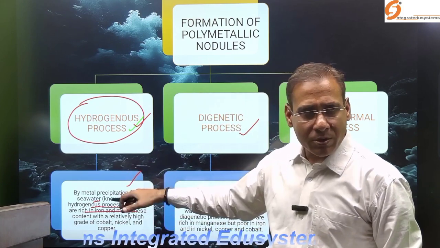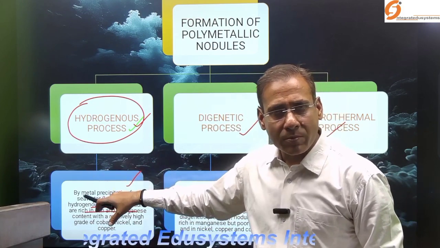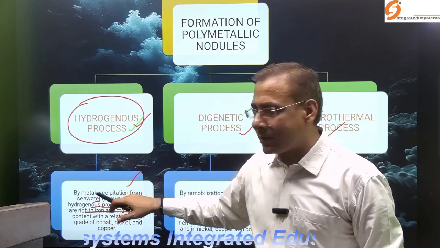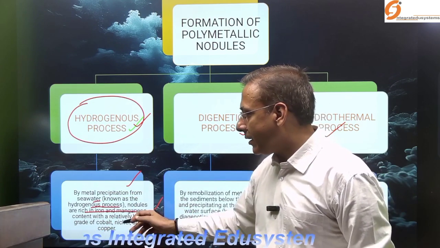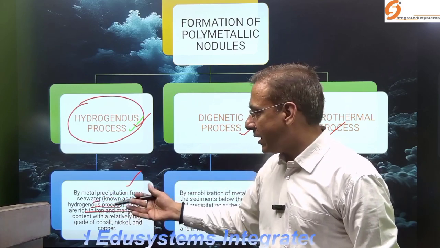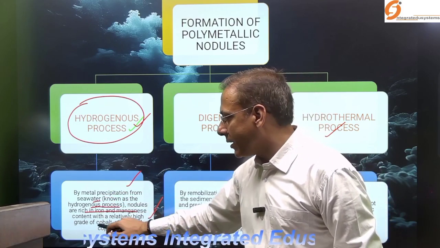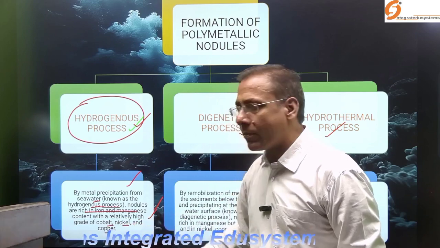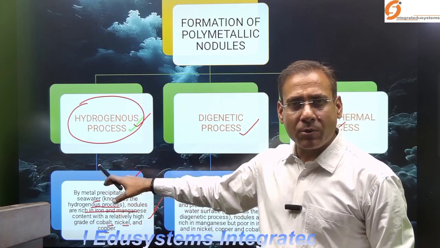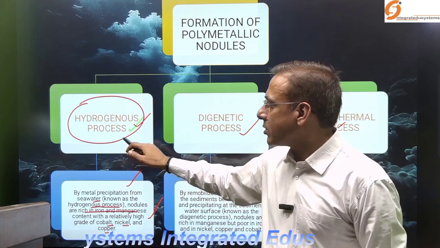So through this process, the polymetallic nodules that form are rich in iron and manganese content. And in these nodules, there is also a great abundance of high grade cobalt, nickel, and copper. So the process of precipitation through which the polymetallic nodules form is hydrogenous.